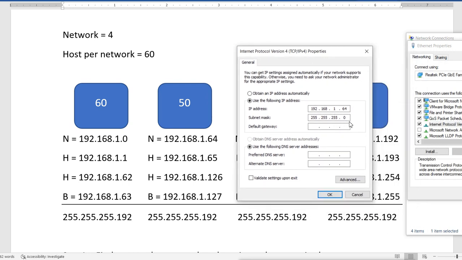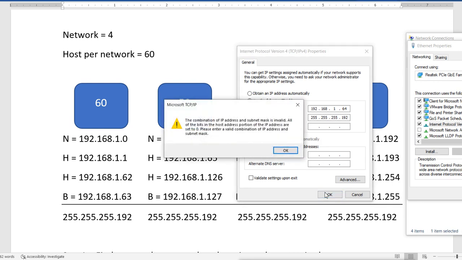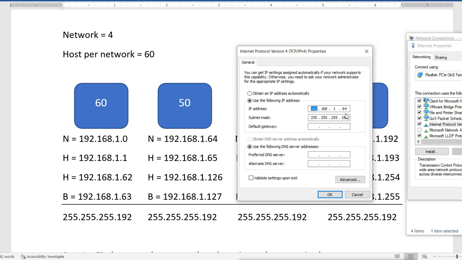Now if I change this 0 to 192, my machine automatically understands that we have divided this single network into 4 subnets, and this IP is now the network IP of the second subnet. So if I try to use this, it says that all the host bits are set to 0. That means it's a network address. It is not accepting that address with this subnet mask, because it knows this is the network address, and it cannot use it because all the bits are set to 0.